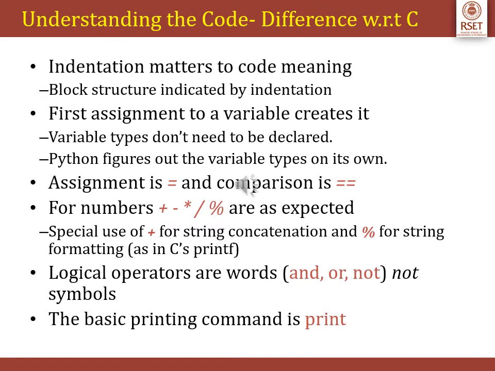Before we formally move into Python programming, with the two different programs you have just seen, you can see there are some basic differences with respect to the C language which you learned in the last semester. You cannot see braces or brackets or parentheses inside Python programs. What is more important is indentation, so it matters to the code. Another thing missing in your Python program is declaration statements. The first assignment to a variable creates it in a Python program. They need not be declared. Python figures out the variable types on its own.